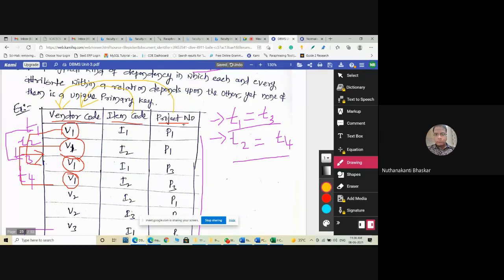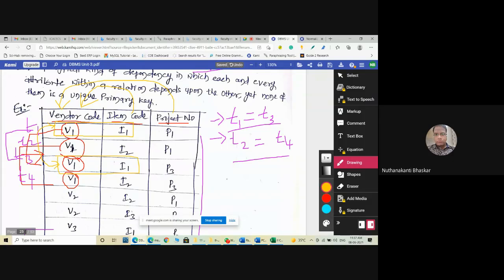But if you observe very clearly, some of the tuples are the same. V1 I1 is tuple 1. In the same way, here V1, I1 is there. This tuple is T2. These two tuples are the same. Some of the tuples in a relation may have functional dependency.